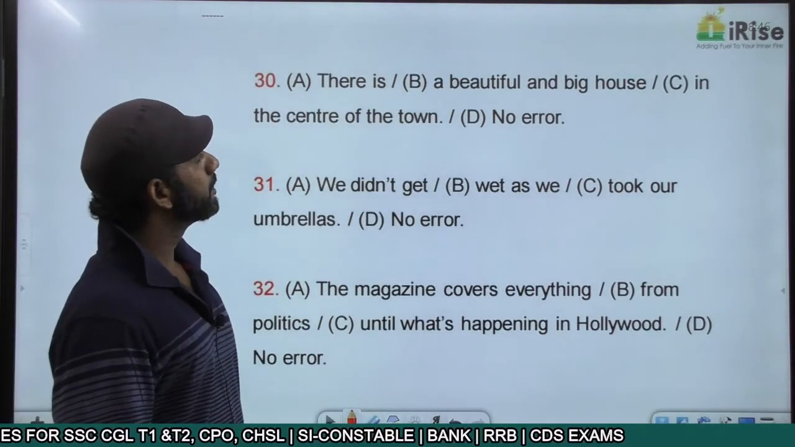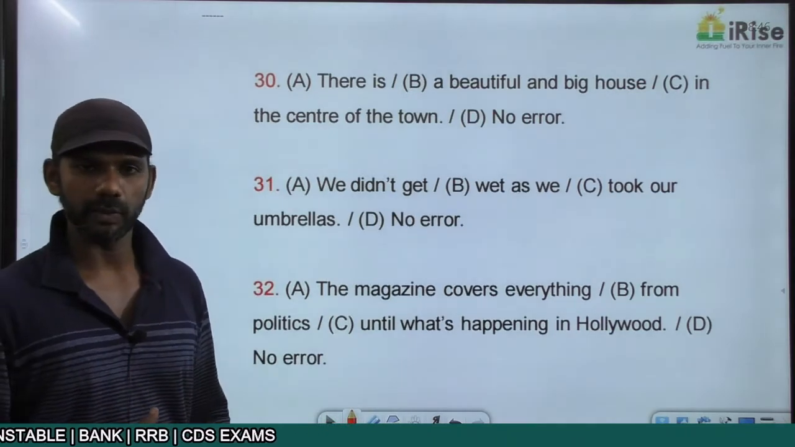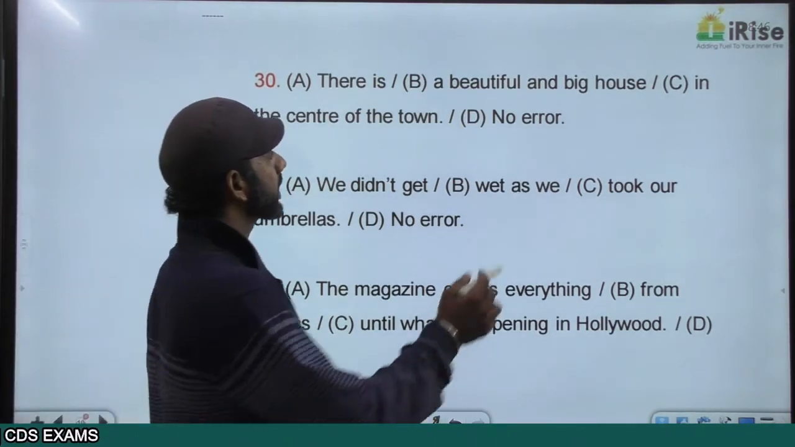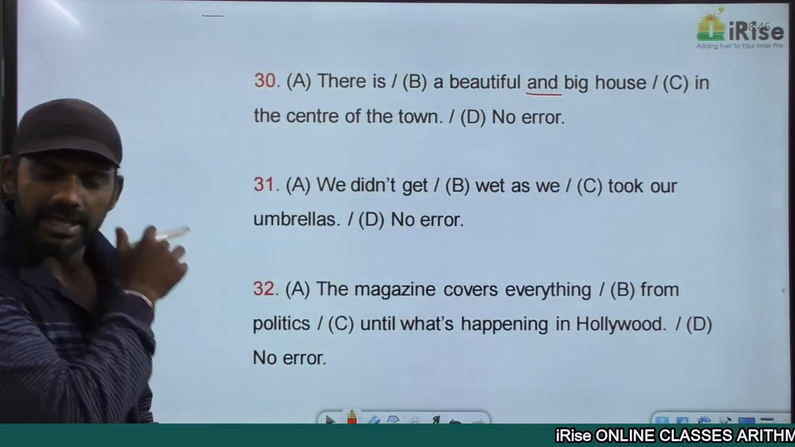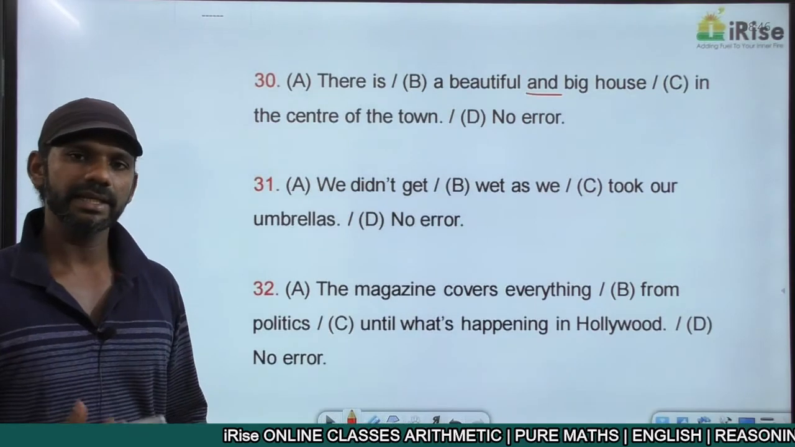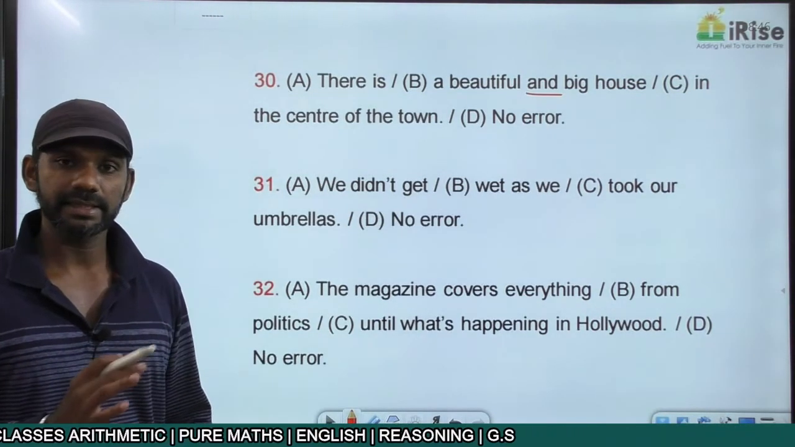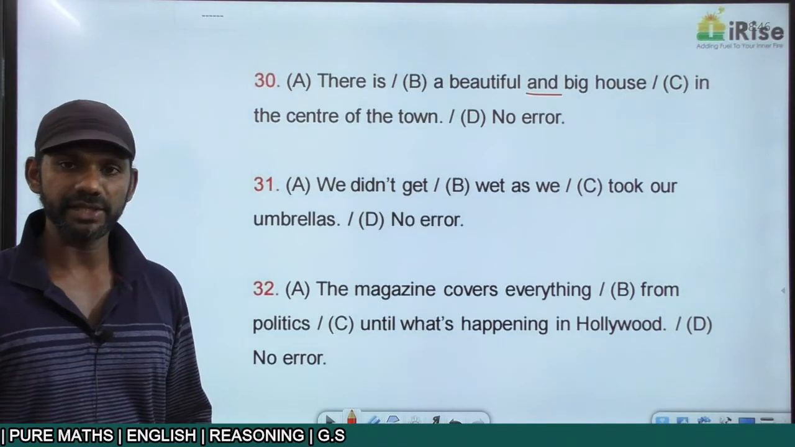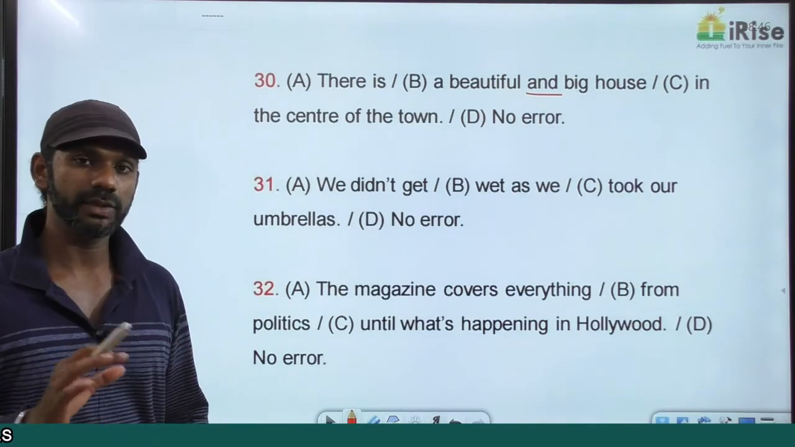There is a beautiful and big house in the center of the town. I told you the rule regarding "and" in subject verb agreement. "And" is a conjunction. When "and" connects two similar entities, the subject is singular. When "and" connects different entities, the subject is plural. Singular, in the sense, the principal and teacher. The principal and teacher means "and" is connecting two similar entities.